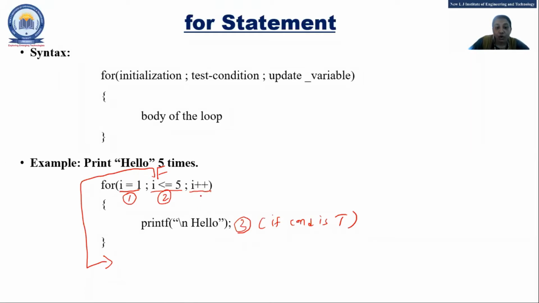The fourth step is increment or decrement. After increment or decrement, it will go again to step 2, because I have changed the value of i, and after changing it I need to check the condition again. After 2 comes 3, and after 3 there will be 4. So 2, 3, and 4 are repeating many times.